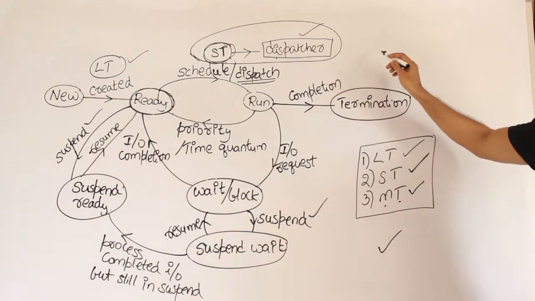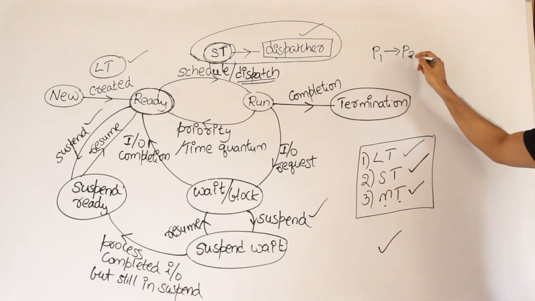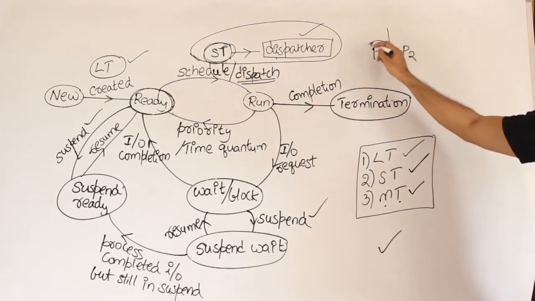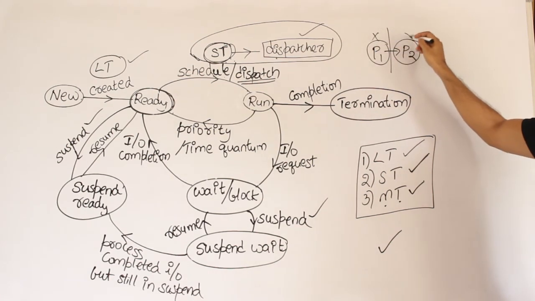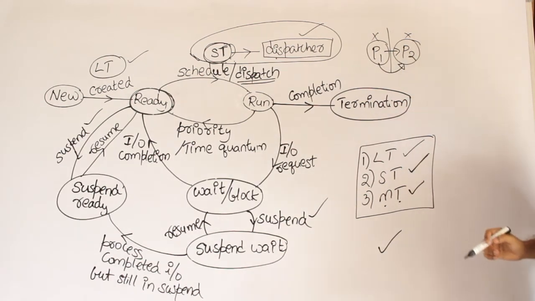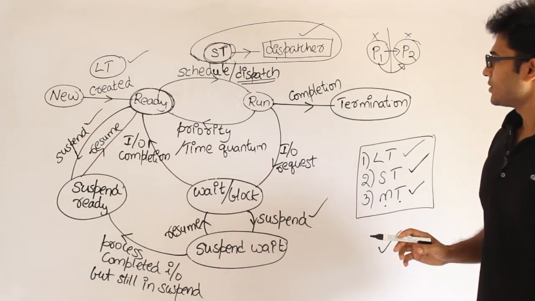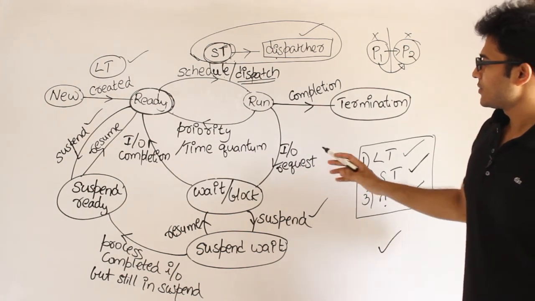So what I mean is, if P1 is executing and P1 has to be removed and P2 has to get on, you should remove this and then schedule the other one, right? Therefore it is going to take some time. That is called context switching time, right? And that is all about the dispatcher and the short-term scheduler. And the next one is medium term.